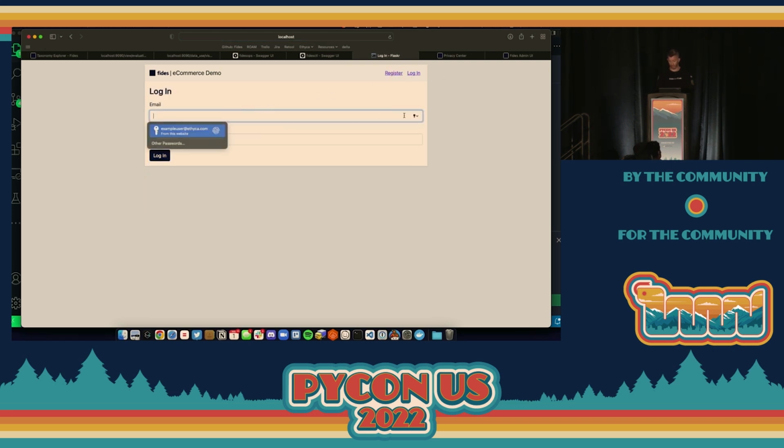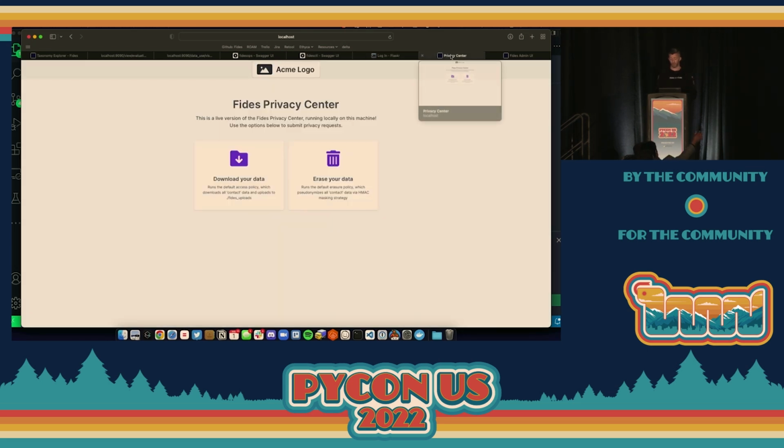Yeah, example user. Okay, so we've already got a test user in this system. So what I'm going to do is go to the privacy center. These are all part of the open source tools. There's a web application that sits on top of the Fides ops tools that you can style whatever way you want and allows you to receive and process privacy requests.